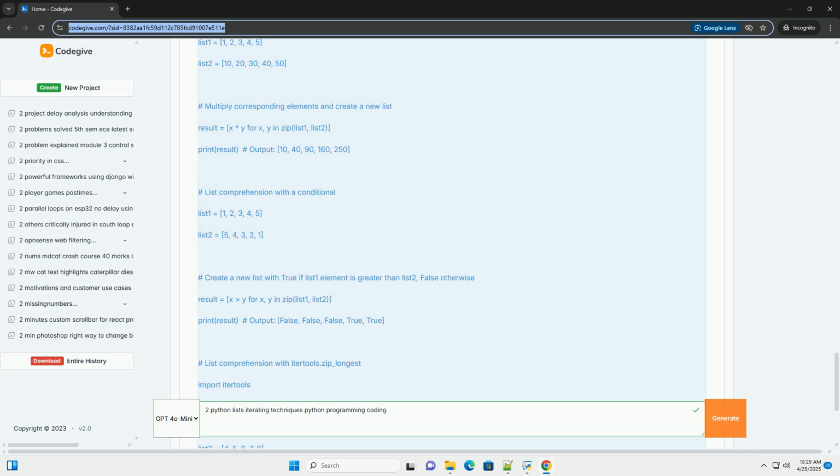3. Different lengths. zip stops iterating when the shortest iterable is exhausted. Elements in the longer iterable are ignored. Advantages. Concise and readable code. Automatically handles parallel iteration. Handles lists of different lengths, by truncating to the shortest. Very Pythonic. Disadvantages.